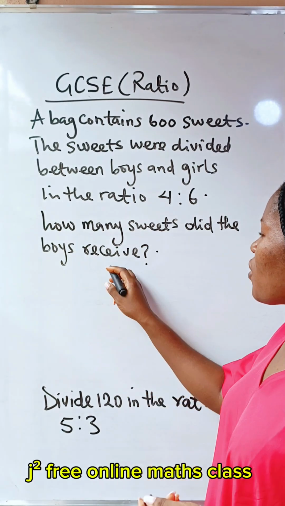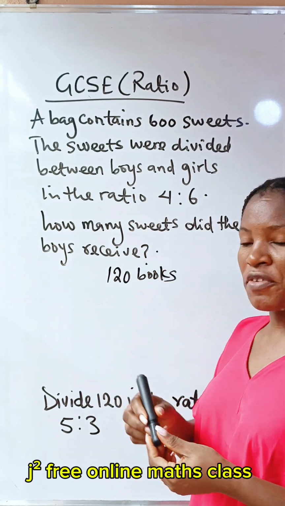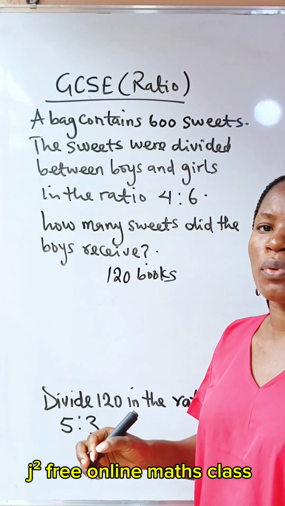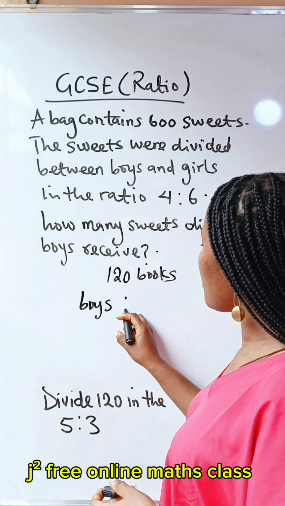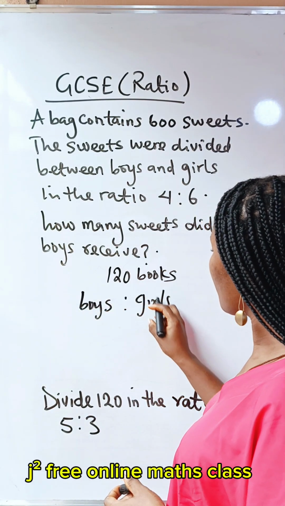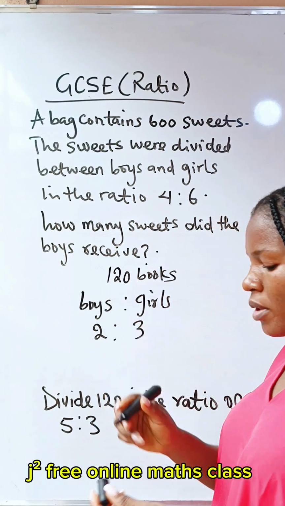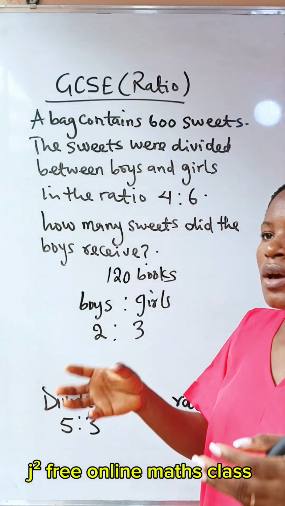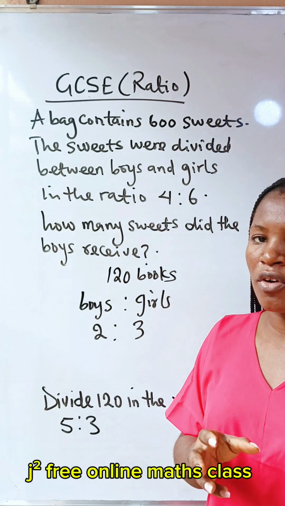For example, if you are given 120 books, okay, you are the class prefects in your class and you are given 120 books to share amongst boys and girls. Now, the ratio of boys to girls is, let's say, 2:3. What this simply means is that, most often when you come to the class, the number of girls is always higher than the number of boys.